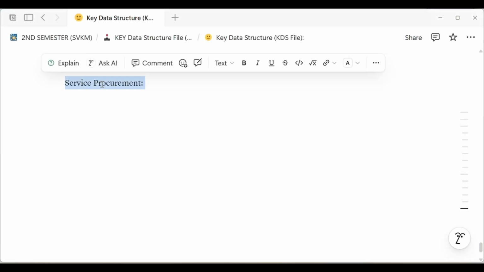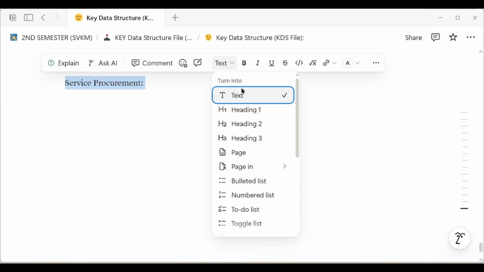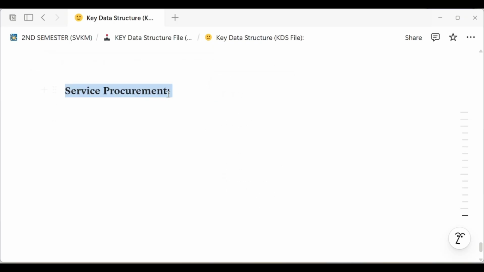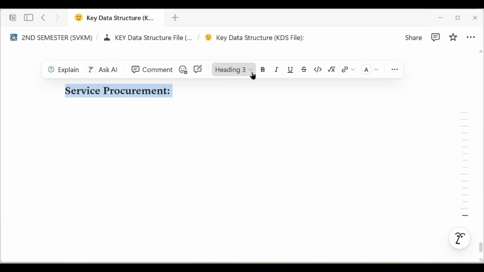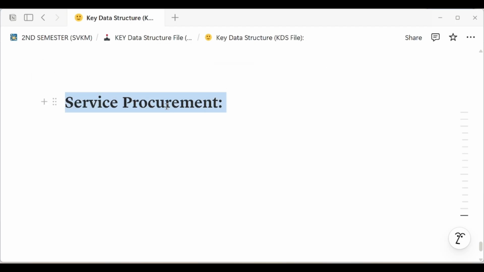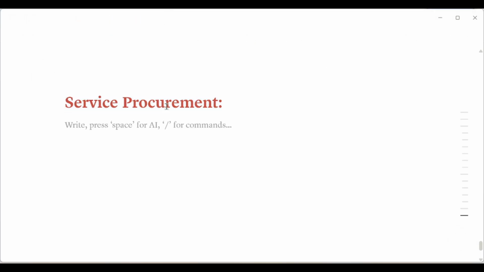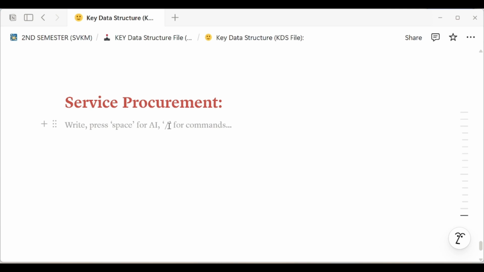Service procurement means purchasing services instead of physical goods.